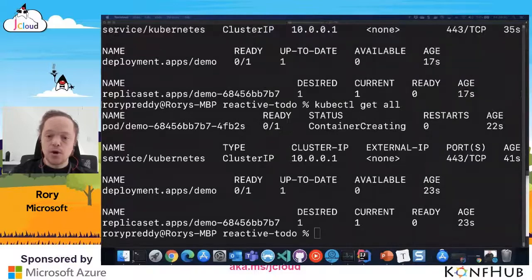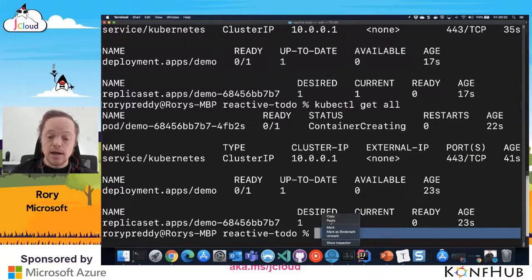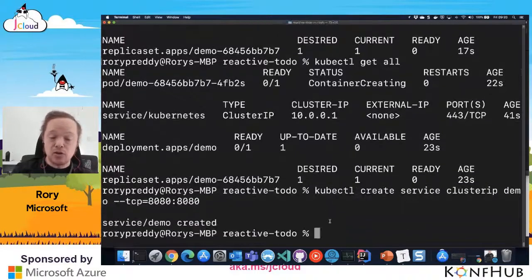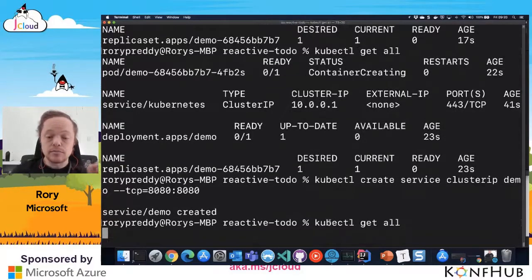While this is working, container creating, we're going to create our services. I'm going to run kubectl create service, and I'm going to give it a cluster IP because I don't want to expose that to the world internet. Then I'm going to say demo and bind to port 8080 and have the external port 8080. So that's going to create my service. Demo created, that's great.